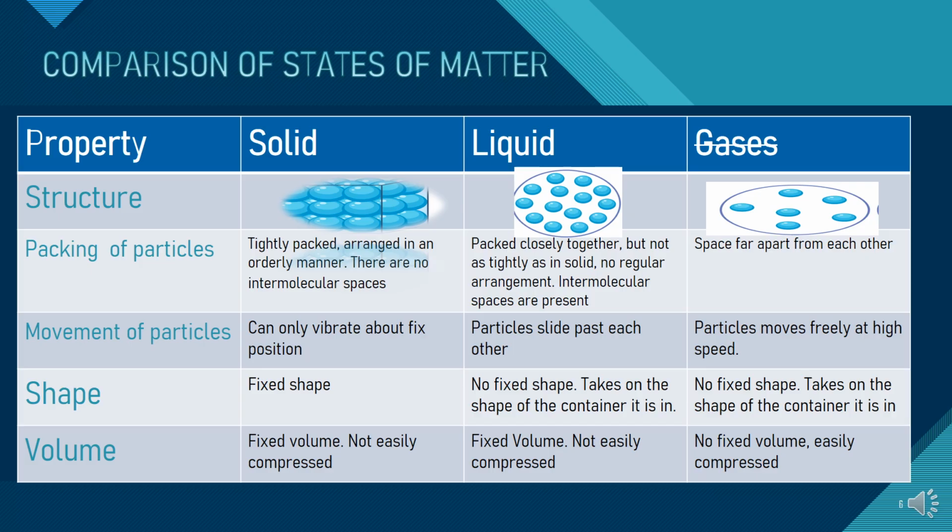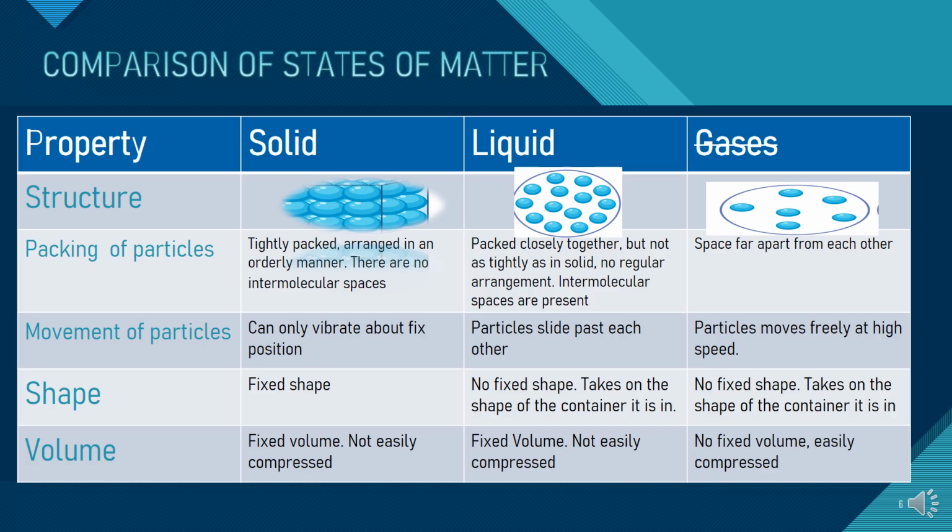Now shape. As the particles of solid are tightly packed and arranged in an orderly manner, and cannot move from here and they just vibrate, the shape of the solid is always the same. It is fixed.